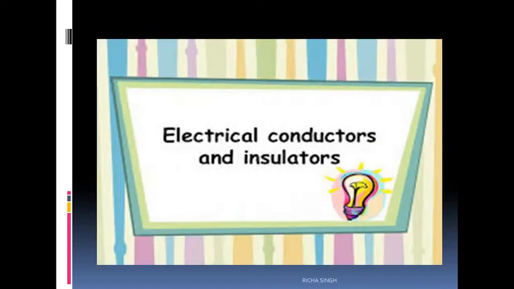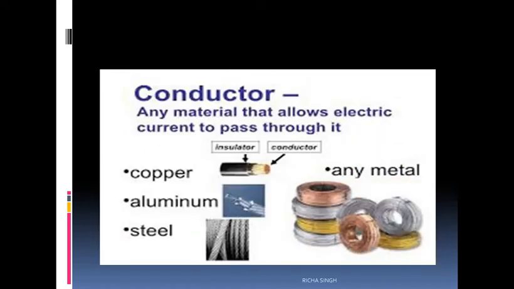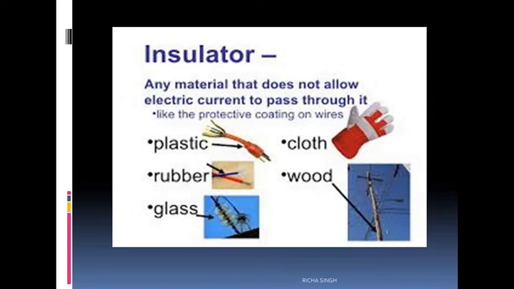So let's begin. First of all, what are electrical conductors and insulators? I'm sure that everybody must be knowing what are conductors and insulators, but still let's revise it. Conductor is any material that allows electric current to pass through it. That is known as a conductor. Metals like copper and aluminium allow electricity to pass through them, therefore they are referred to as conductors. Insulators are materials that do not allow electric current to pass through them, like plastic, rubber, glass, cloth, wood. They are said to be insulators. Okay.